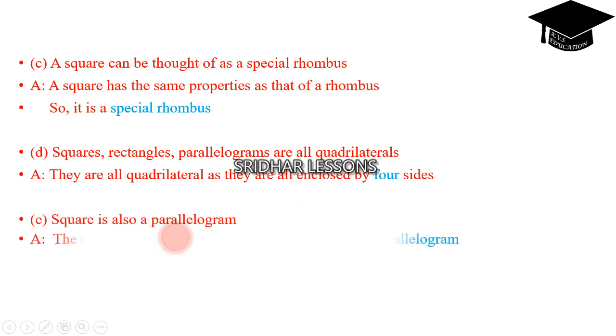A square is also a parallelogram. The opposite sides of a square are parallel, so it is called a parallelogram. These are the basic things you have to keep in your mind.